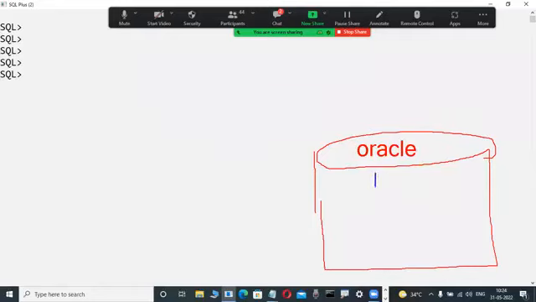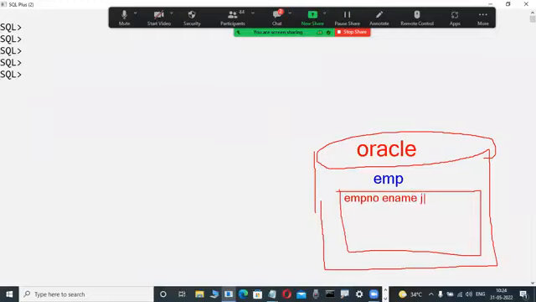For example, EMP is a predefined table in this database. Here so many columns are there: employee number, e-name, job, MGR. Okay, some columns are available.